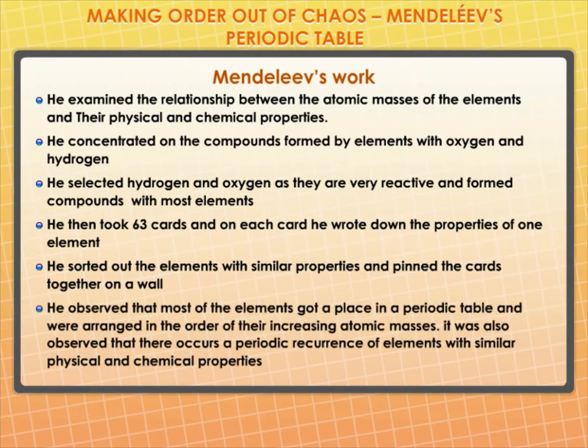He observed that most of the elements got a place in a periodic table and were arranged in the order of their increasing atomic masses. It was also observed that there occurs a periodic recurrence of elements with similar physical and chemical properties. On this basis, Mendeleev formulated a periodic law which states that the properties of elements are the periodic function of their atomic masses.